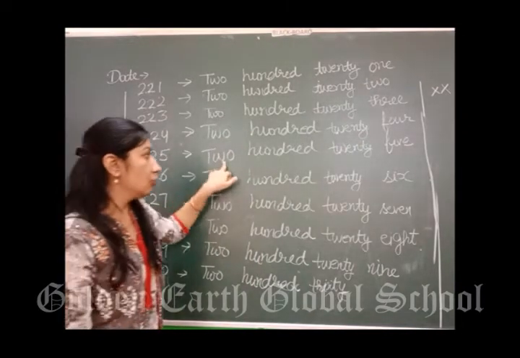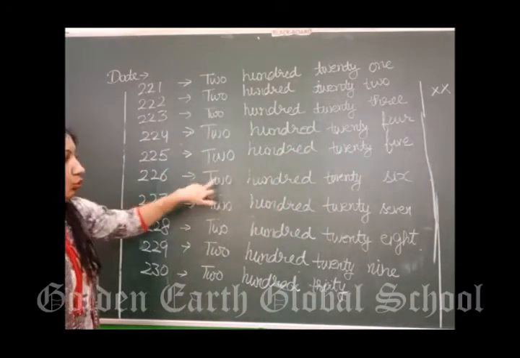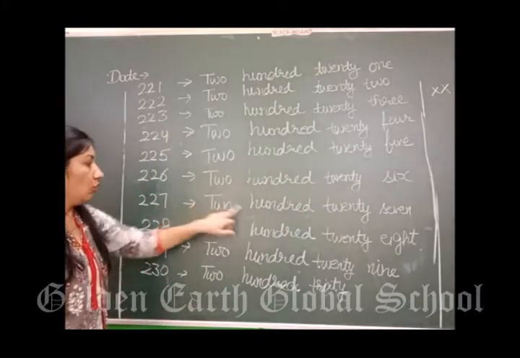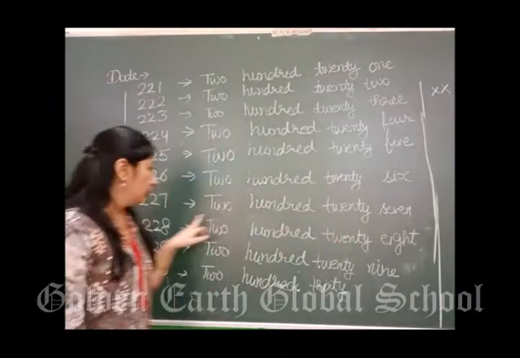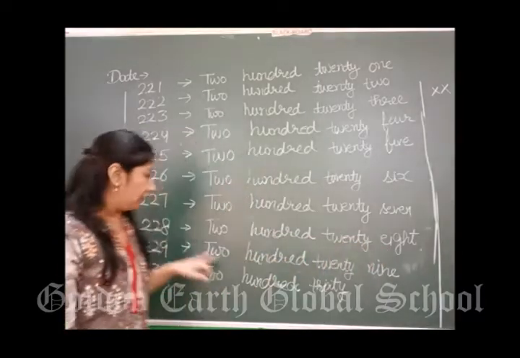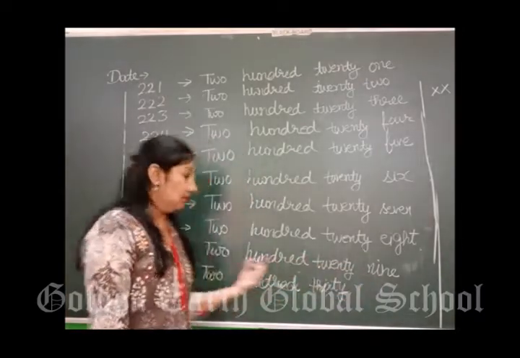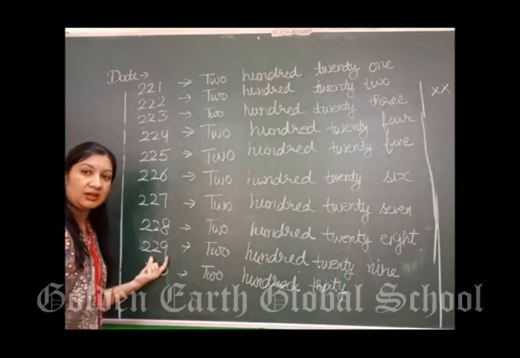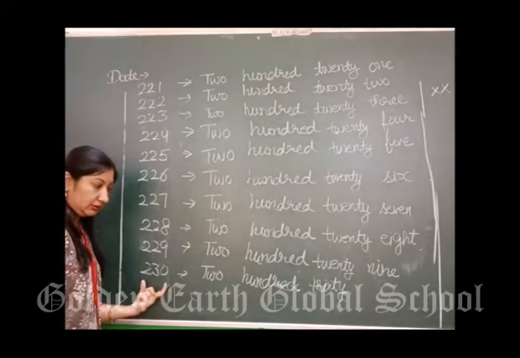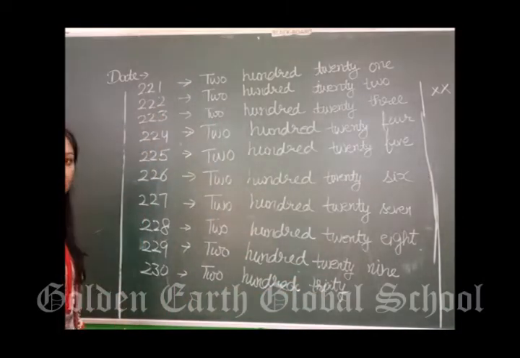So we will do it 225. 25 के बाद 26. 226. 227. 227. 27 के बाद 28. 228. After 28, 229. 229. अब 29 आ गया. 29 के बाद नेक्स्ट क्या होता है? 30. It is 200. So it is 230. Right? In this way you have to do this in your notebooks.